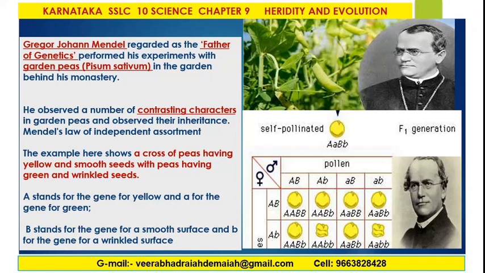A stands for the gene for yellow and a for the gene for green. B stands for the gene for a smooth surface and b for the gene for a wrinkled surface. So this is the self-pollinated F1 generation of the experiment performed by Gregor Johann Mendel, the father of genetics.